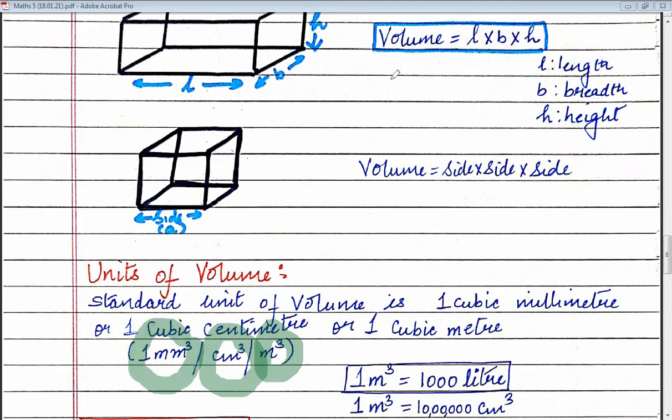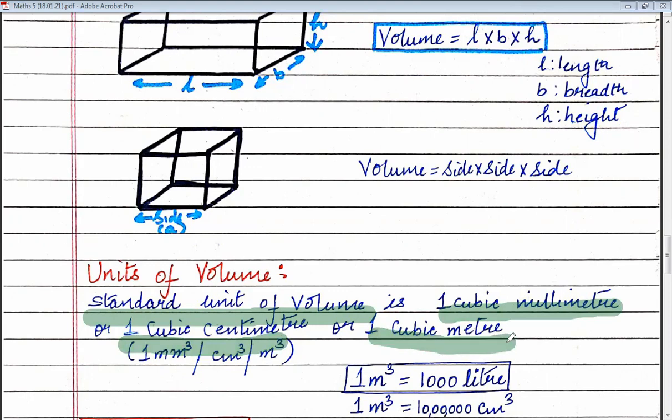So now, children, you can say that the standard unit of volume is 1 cubic millimeter, or 1 cubic centimeter, or 1 cubic meter. Cubic means 3. So 1 cubic millimeter, 1 cubic centimeter, or 1 cubic meter. These are the units of volume.